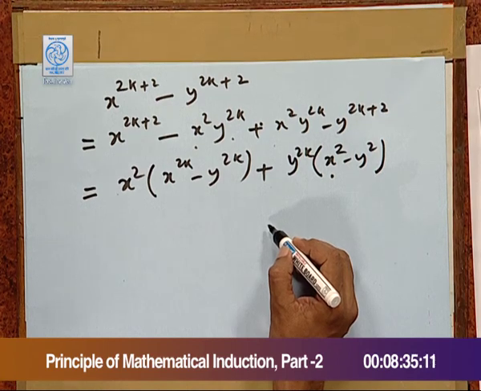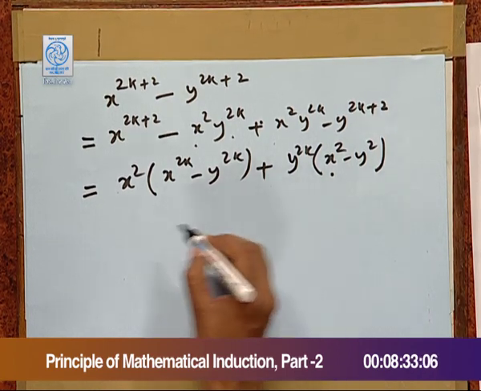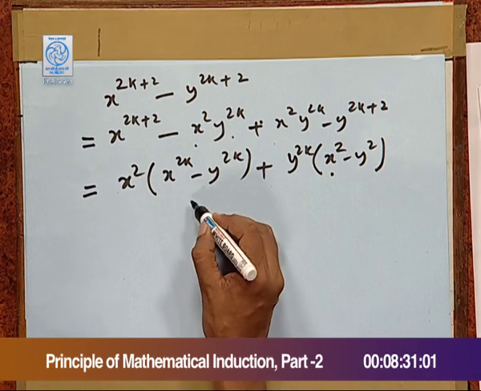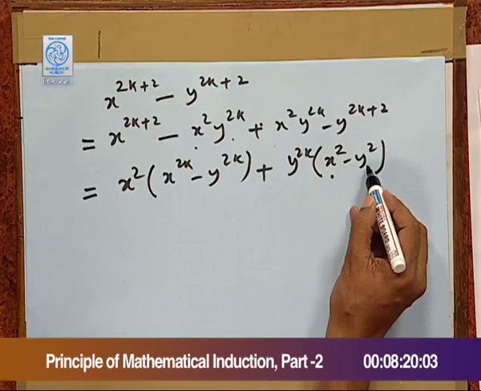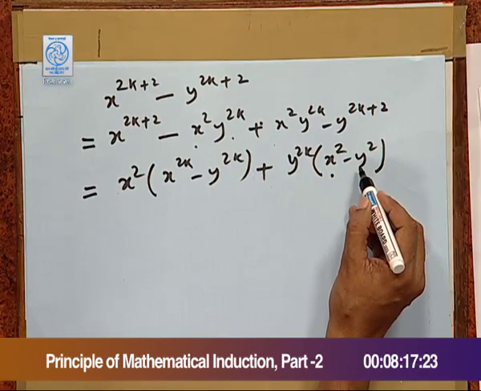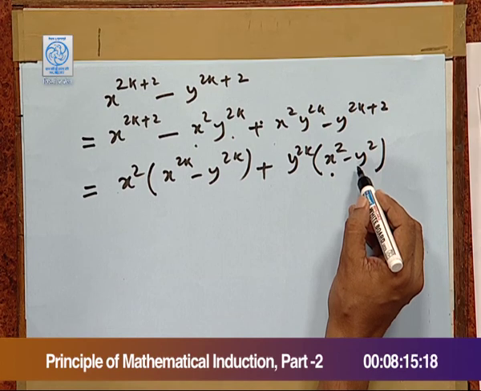Now, clearly the first term is divisible by x plus y as per our induction hypothesis, while the second term x square minus y square is obviously divisible by x plus y.